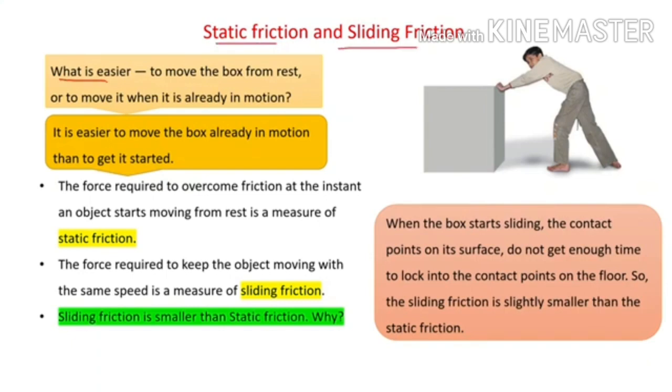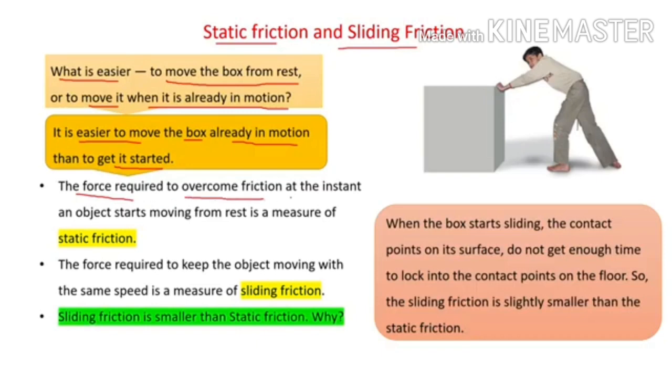Let us discuss static friction and sliding friction now. What is easier, to move the box from rest or to move it when it is already in motion? Tell me. Yes, it is easier to move the box already in motion than to get it started.